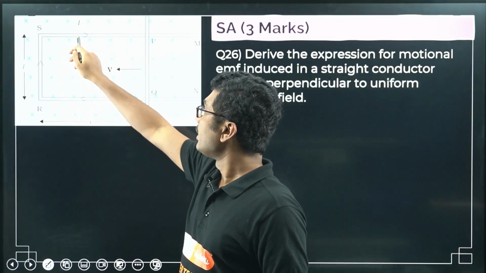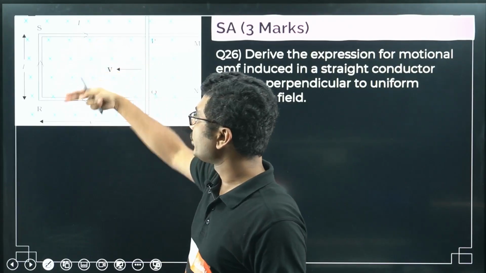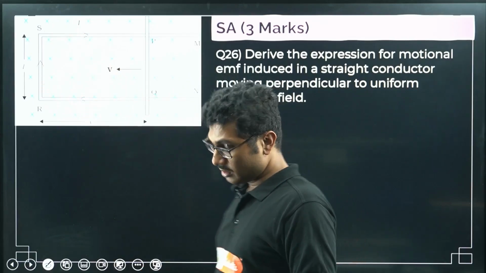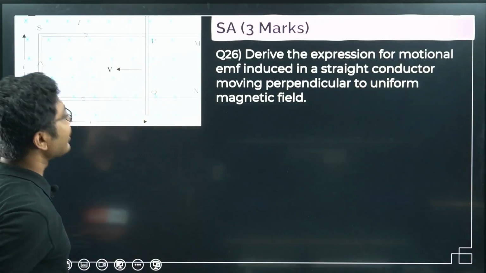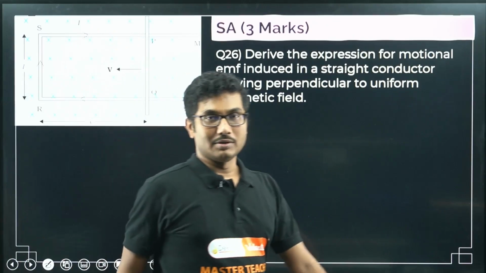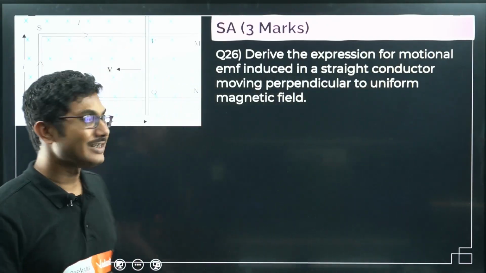So first of all, the cross represents magnetic field into the paper. This is the motion, and this is the length. Now how much flux is initially linked with this coil? The flux linked with this coil is the area times the magnetic field, right? So the flux linked is area into magnetic field. Now what is the change in the flux?